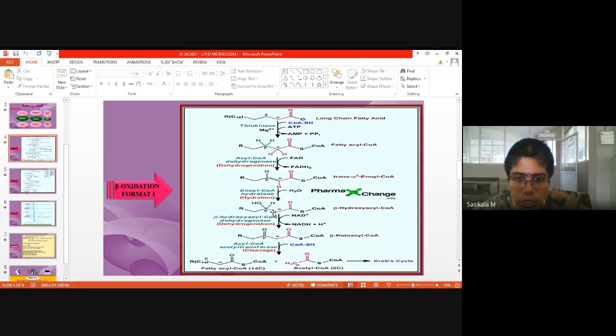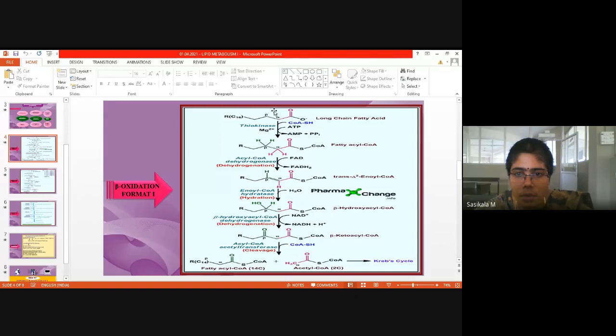So what molecule is it? It is beta-hydroxy acyl-CoA. This is the third step. Beta-hydroxy acyl-CoA has been formed.